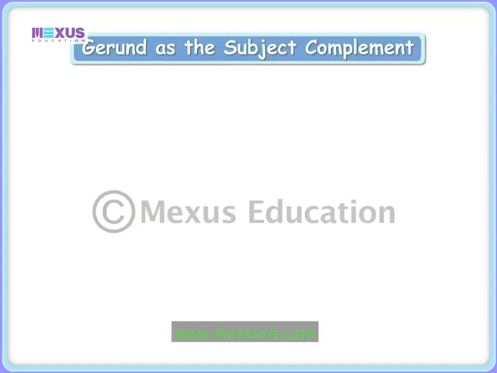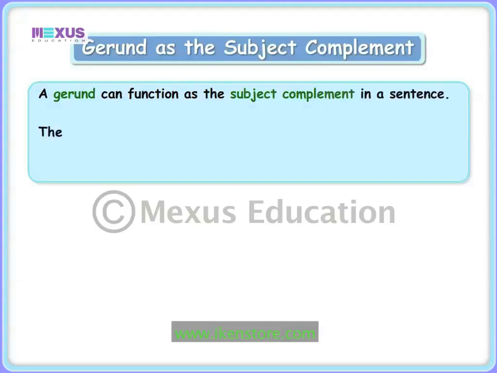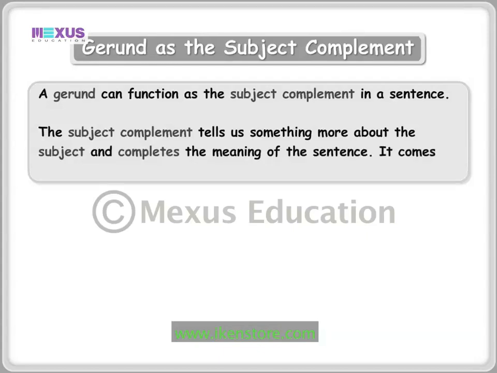Let us now see the function of a gerund as the subject complement. A gerund can function as the subject complement in a sentence. The subject complement tells us something more about the subject and completes the meaning of the sentence. It comes after the verb.